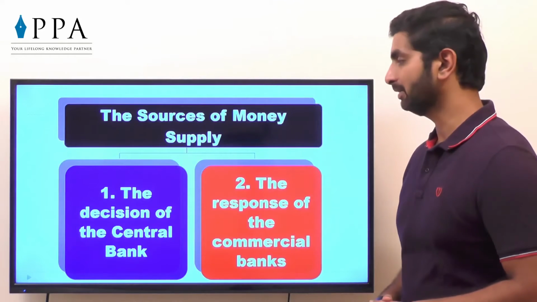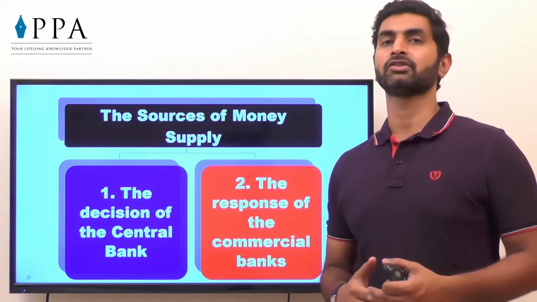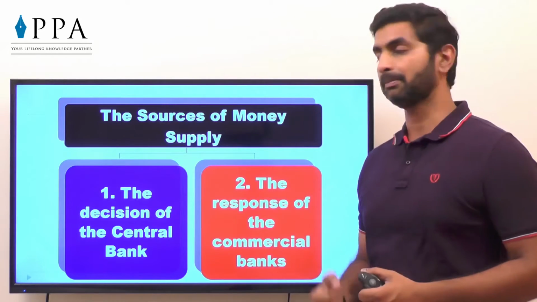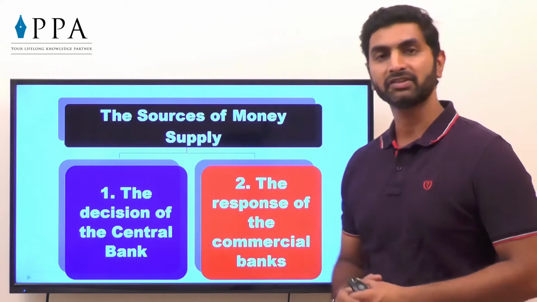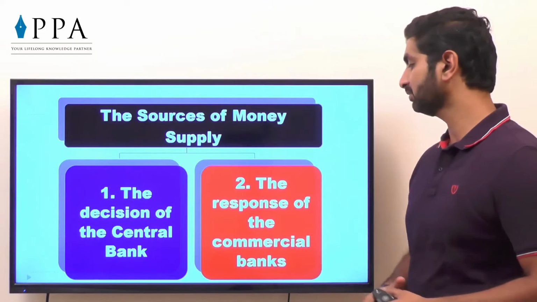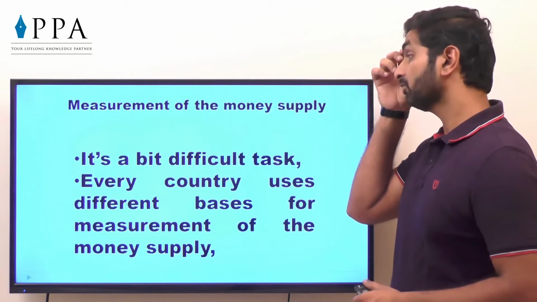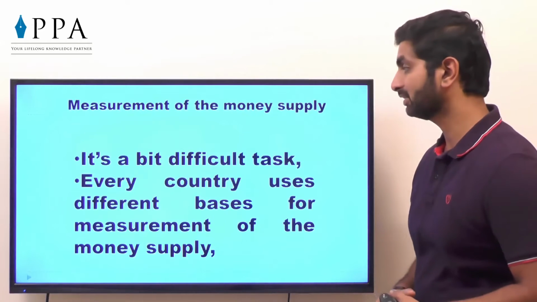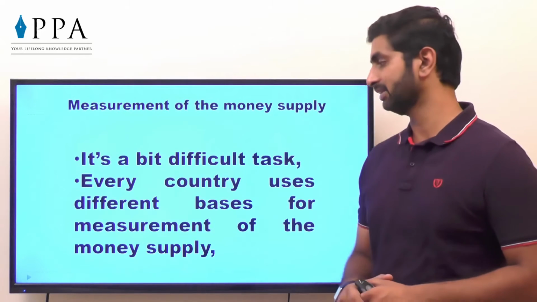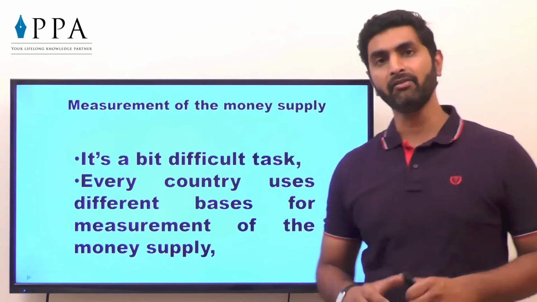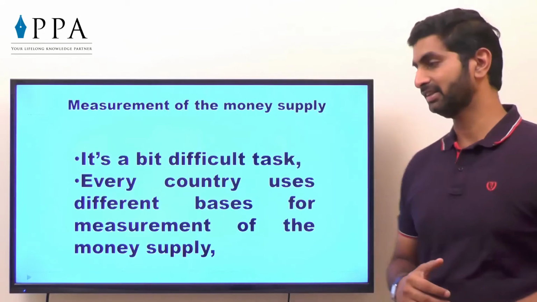The source of money supply. Let's see what exactly is the source of money supply. From where this money supply comes? The decision of a central bank, and second, the response of commercial banks. Let's see how. Measurement of money supply. It's a bit difficult task. Every country uses different bases for measurement of money supply. Every country is having its own basis.